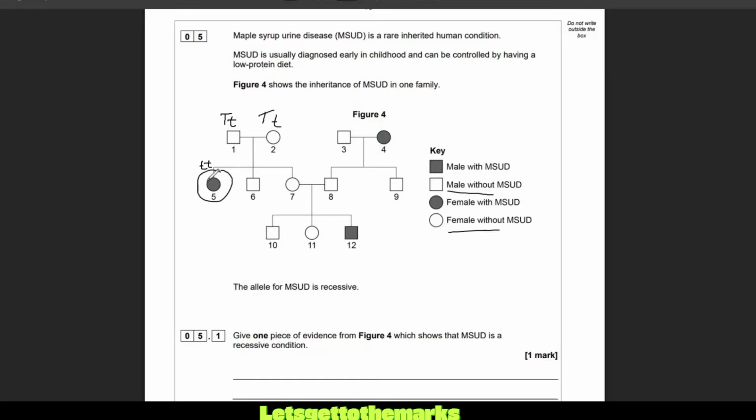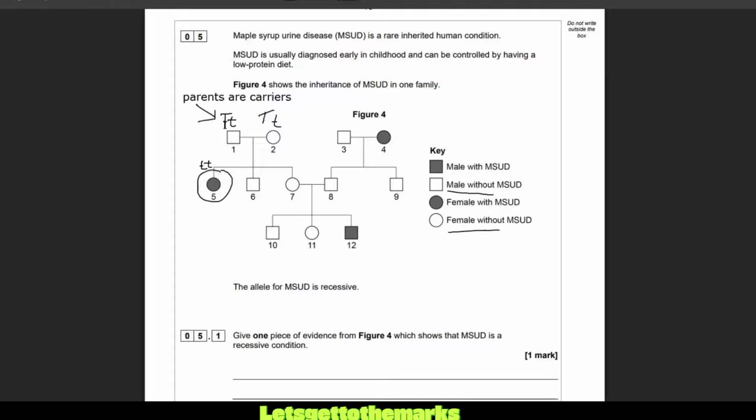So the only way that the parents can not have the disease is if they are carriers. God, my brain froze there for 2 seconds. If you're wondering what the pause was, it wasn't a glitch. So parents are carriers. You can't have carriers with a disease caused by a dominant allele. So as I say, if it was on the capital T, then both these parents would have it. The only way they could not have the disease is if they were little t, and then all of their children wouldn't have the disease.